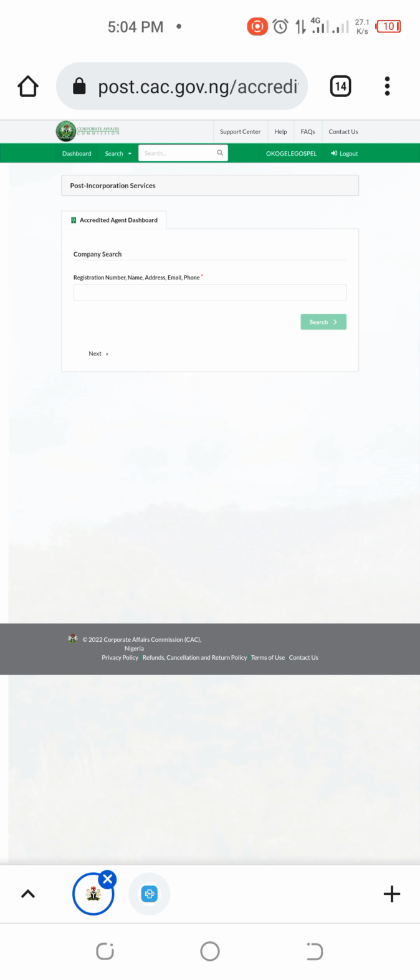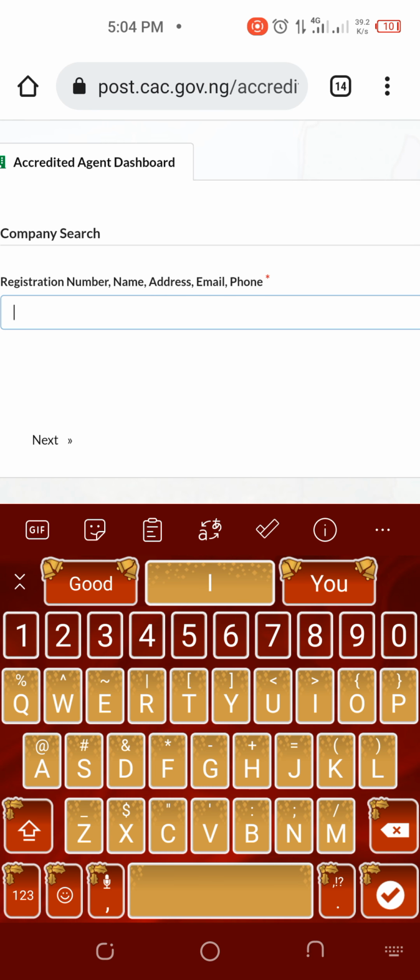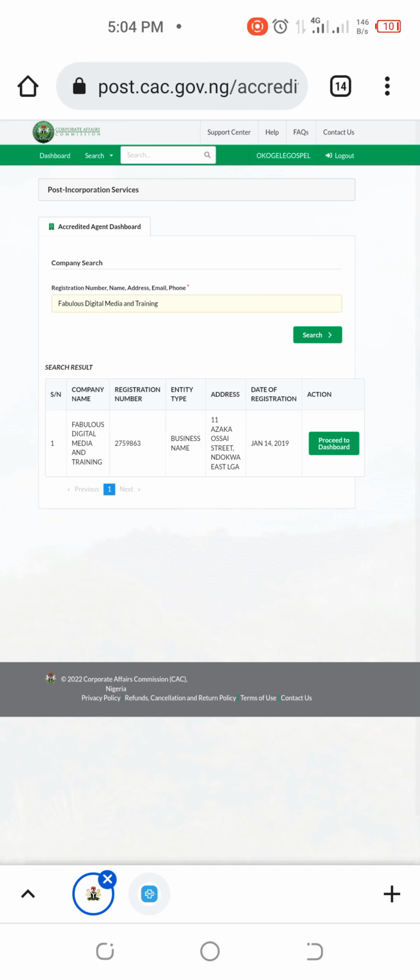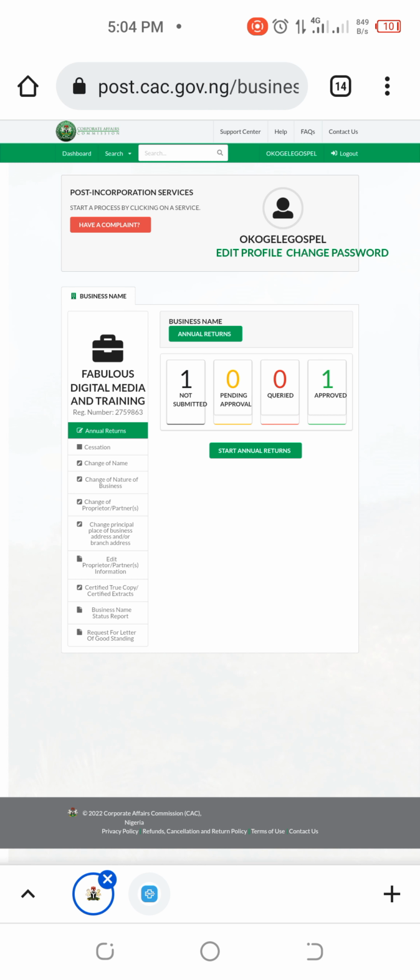Okay, let me go back to the dashboard and check out my own business name so that you can see. This is Fabulous Digital Media and Training. Then I'll proceed to the dashboard, and you can see annual returns and all that. You can file an annual return, do a change of name, or a change of nature of business. All these actions are services that you provide and make good money from, and you do every single thing here with your smartphone. So I'll go back to pre-incorporation.